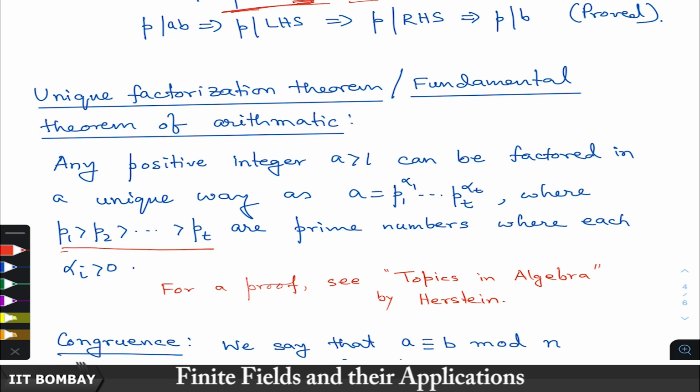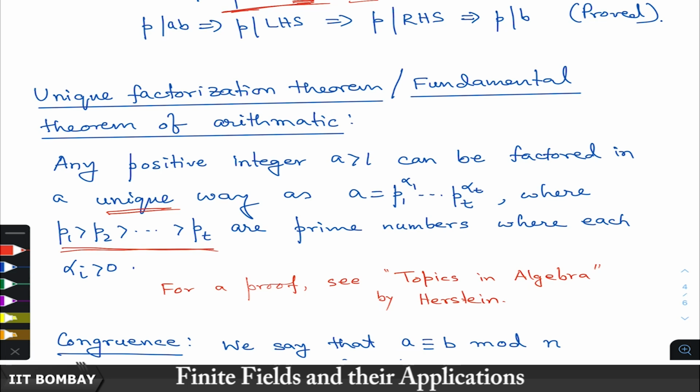The descending order is insisted on just to make this unique, otherwise one can say up to ordering this is unique. So these are prime numbers in descending order, and each alpha i is greater than 0.